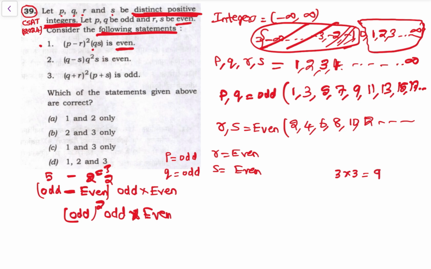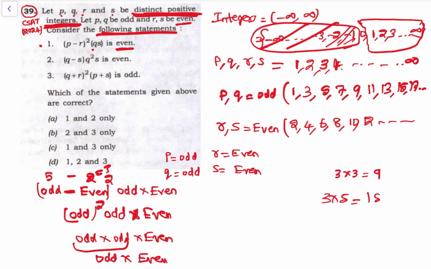Odd into odd is odd only, so odd square is odd. Now odd into even: 3 into 2 is 6, so it is even. So odd into even is even. So the expression is even.